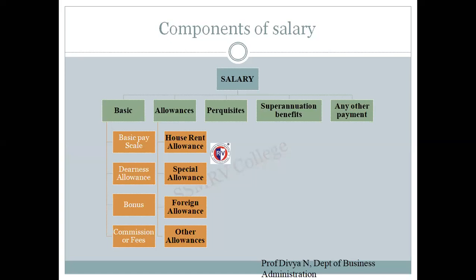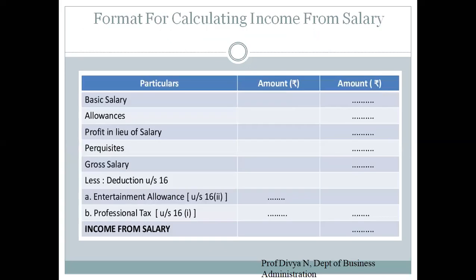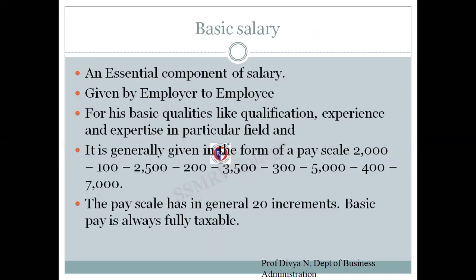Basic salary includes four sub-components: basic pay scale, dearness allowance, bonus, commission or fees. So what is basic pay? Basic pay is an essential component of a salary.